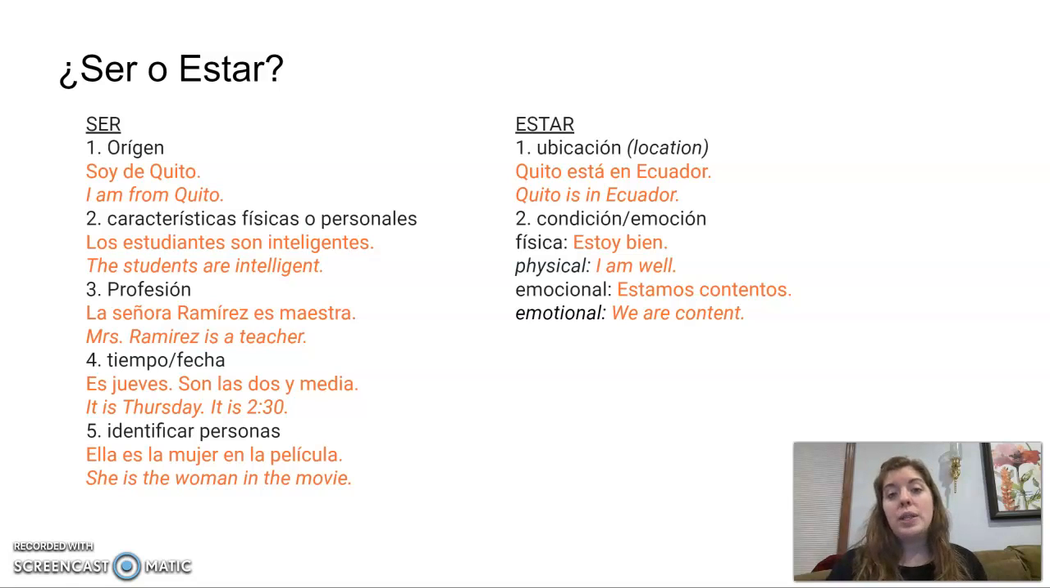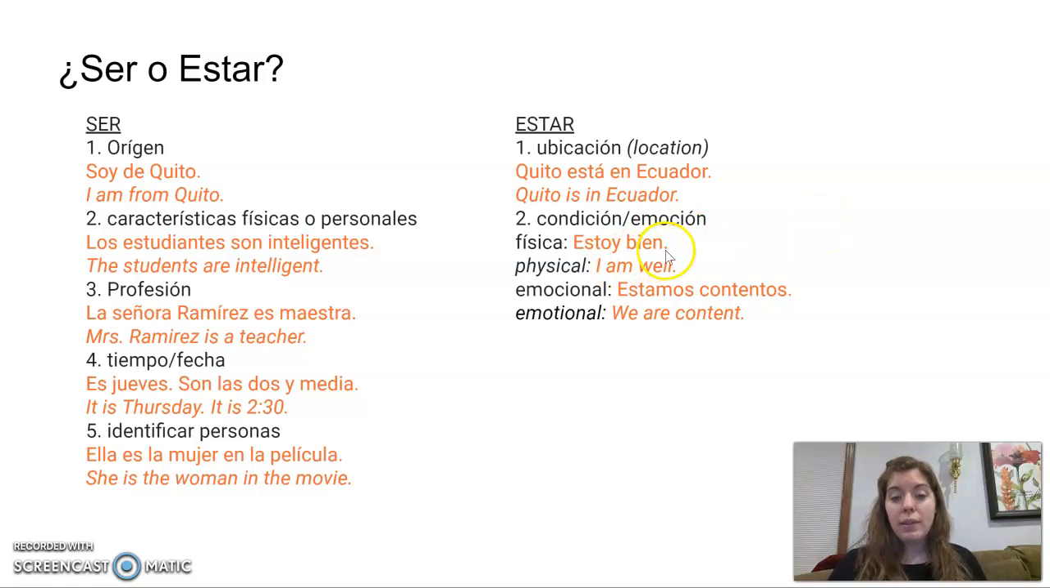When we look at estar, we see a lot more change. Estar. Primero, número 1, ubicación. Quito está en Ecuador. Now this one doesn't follow that rule. Quito isn't going to change where it's located, but whenever we talk about location, we're going to use estar, and that's because we, as beings, can easily change our location and move to a different place. So you can think of it that way, even though something like Quito, for example here, is not going to change where it is.